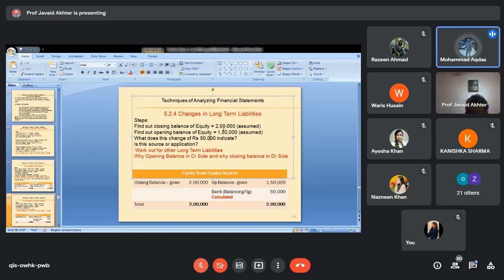If the investors sold back their shares, to whom will they sell? To the company or to other investors? To other investors. So will it affect the balance sheet of the company?